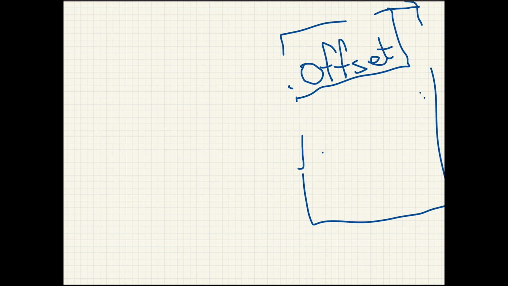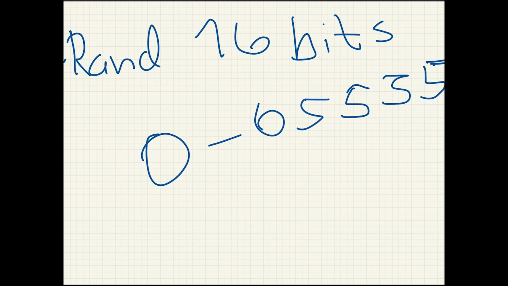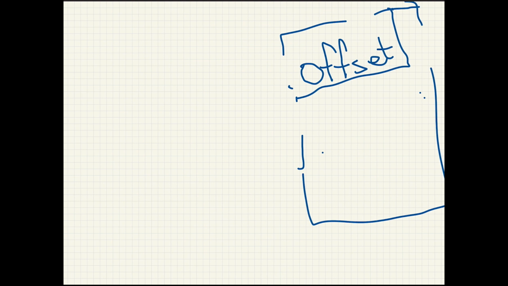Well, will they now? First of all, this is a cryptographically secure random value, which means it can be anything between 0 and 65,535, which makes it 100% impossible to do anything with, because you cannot turn it into something else, you cannot reverse engineer it in any way. So this should be secure.